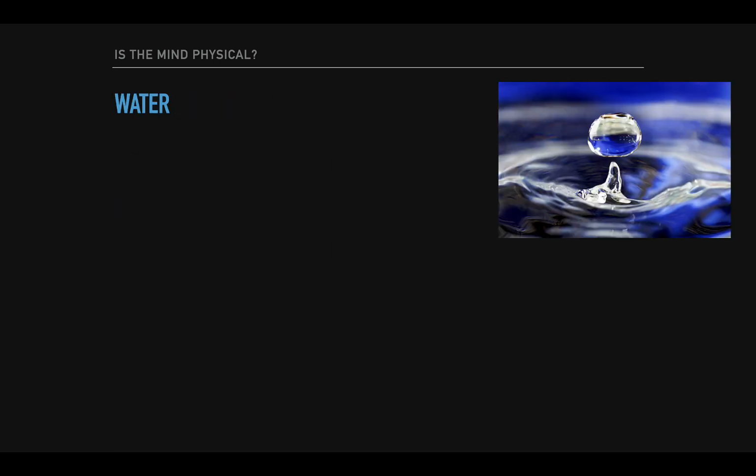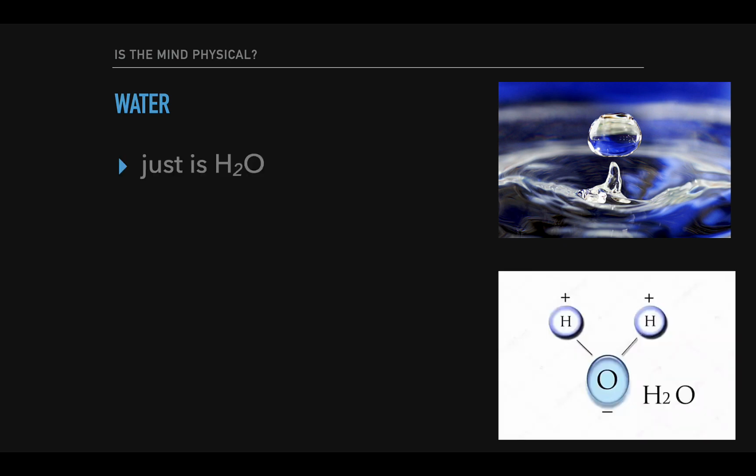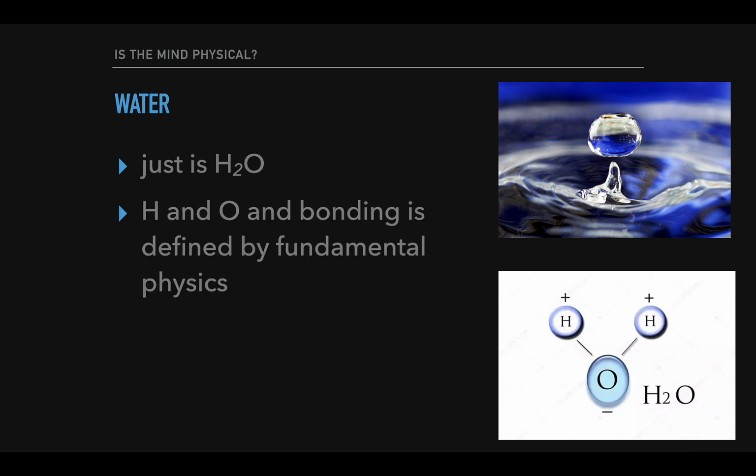So let's think about water as an example of reduction. Chemistry has discovered that water is mostly made up of H2O molecules. When you encounter some water, what you're looking at is in fact a bunch of H2O molecules and some other stuff mixed in there, but predominantly H2O. And what is H2O? Well, H2O is two hydrogen atoms bonded to an oxygen atom. So when we say that water is H2O, we're saying there are these molecules made up of two hydrogen atoms and an oxygen atom, and the water is a lot of that.